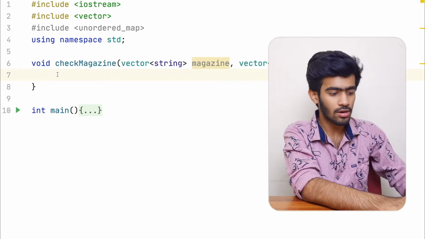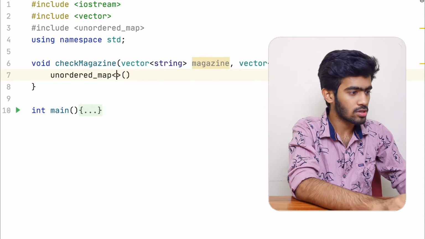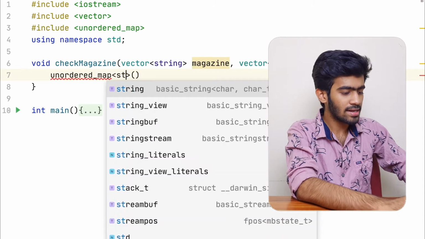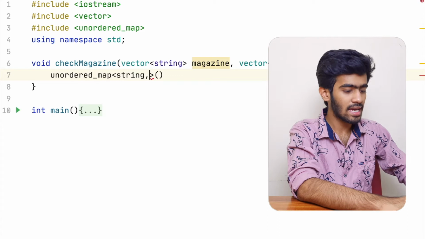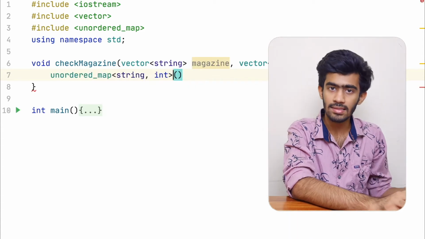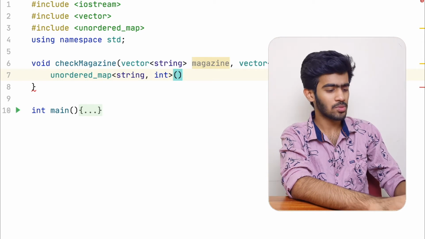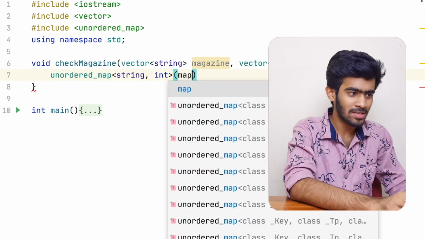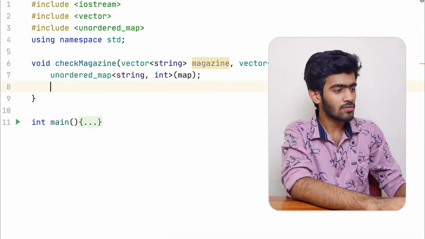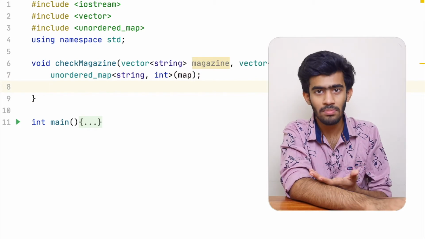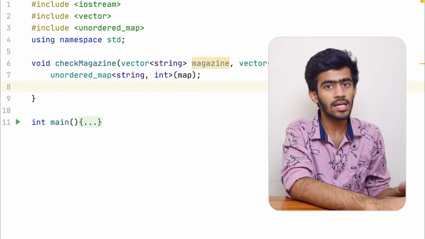The first thing that we are going to do is create that hash map, of course. So unordered_map, and it is going to store a string as well as an integer: string as the key and integer as the value. And the name of the hash map, let us say, is map itself. So we have an unordered map, or hash map, which stores a key as a string and the value as an integer.